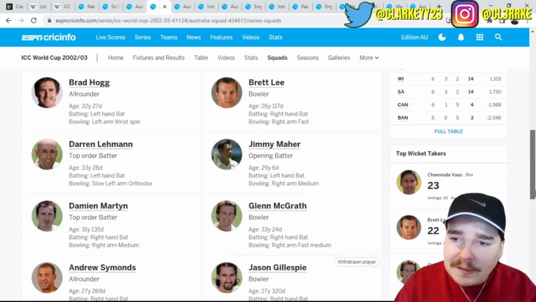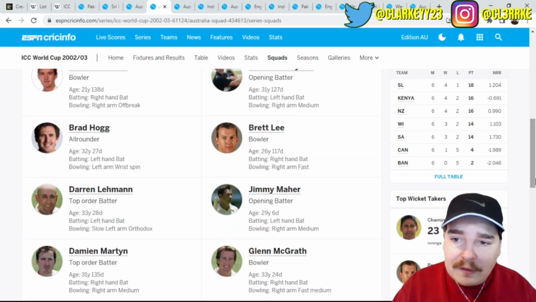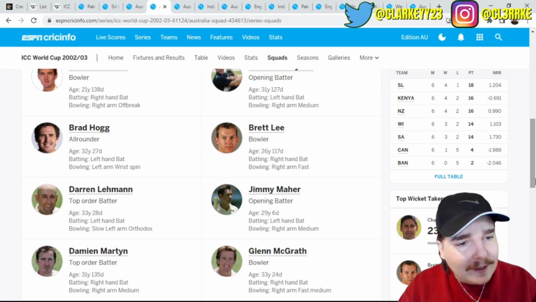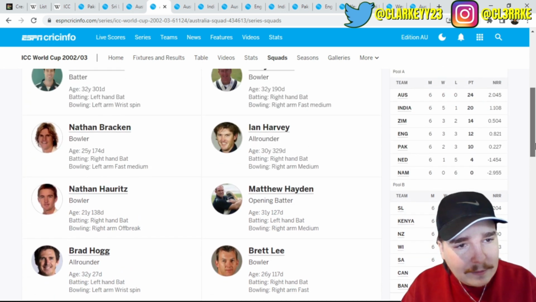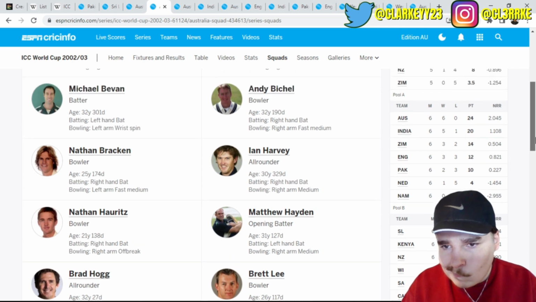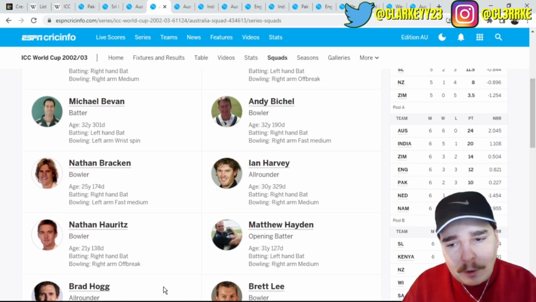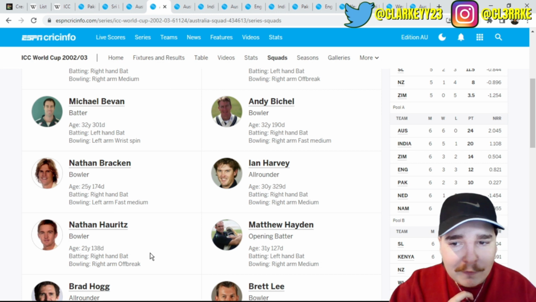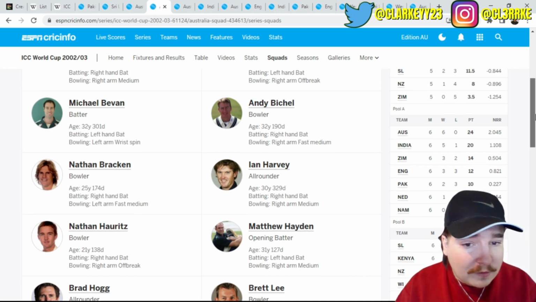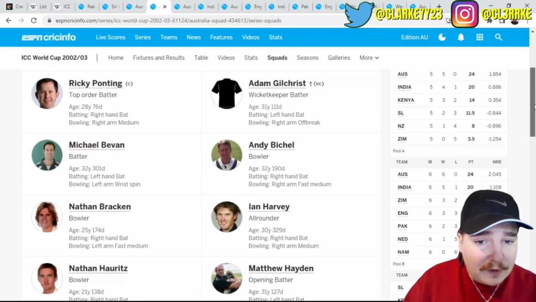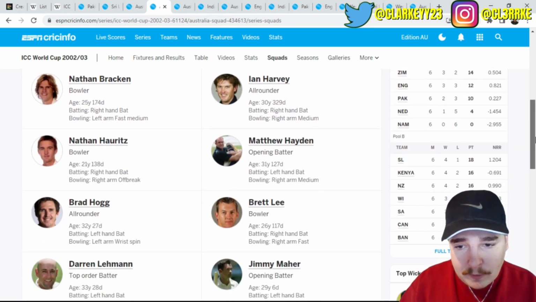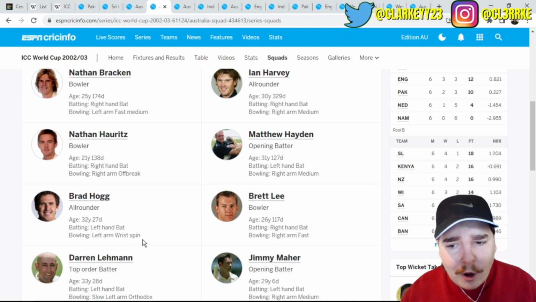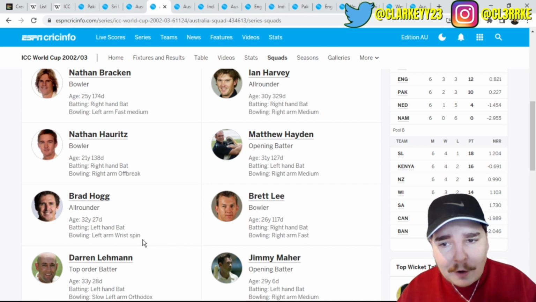But still, I'm not willing to put this team in invincible. I don't know why. I mean, look, it's pretty close to invincible. I think the only thing is maybe a spinner, Nathan Hauritz, who would have been our first-in-line spinner as well. Oh no, Hoggy! How could I forget Hoggy? Hoggy would have been our first spinner, and then Nathan.